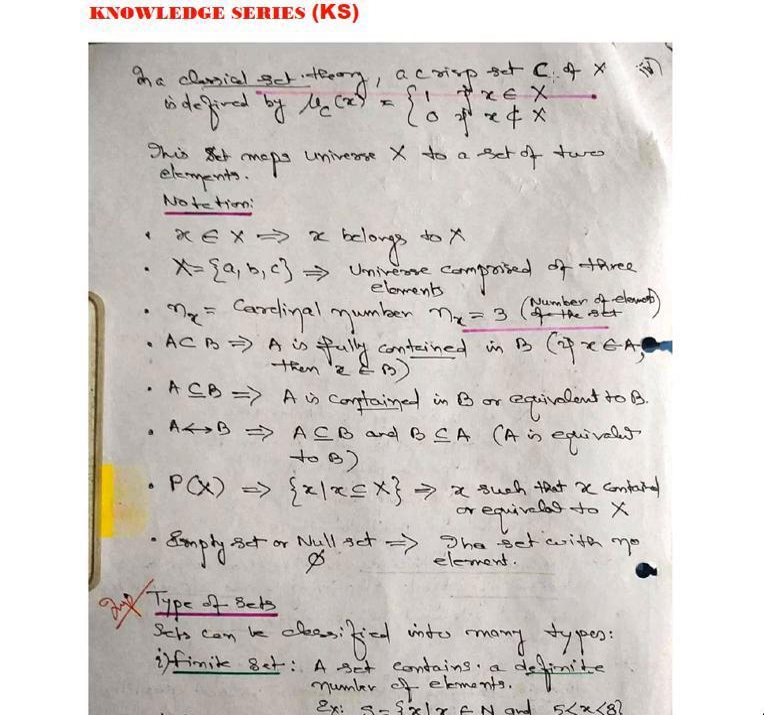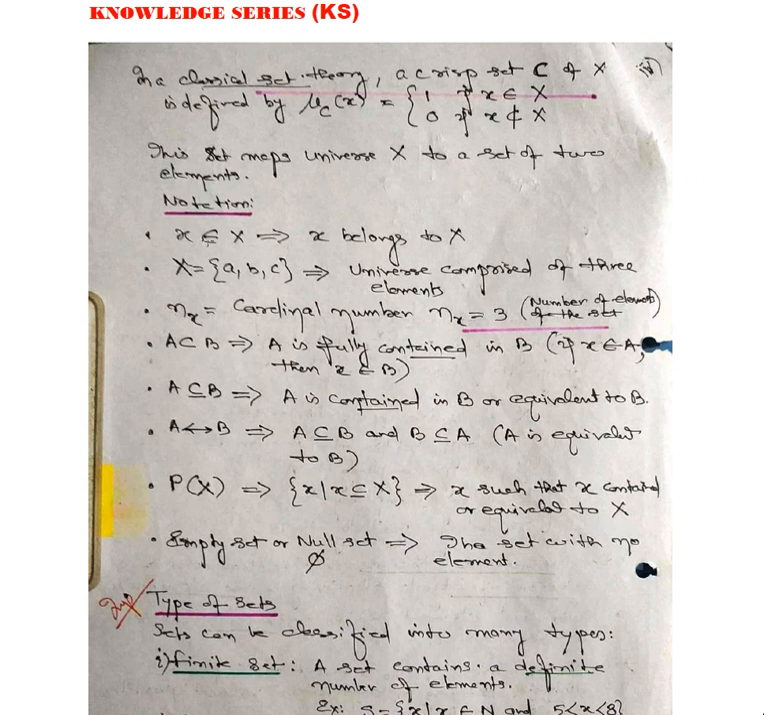Now in classical set theory, a crisp set C of x is defined by a membership function mu C of x, where mu C of x is equal to 1 if x belongs to capital X and 0 if x does not belong to C. It is not belonging to C, so you should not take it as a subset. A set maps the universe X to a set of two elements, so you have elements under two categories, either a 1 or a 0.